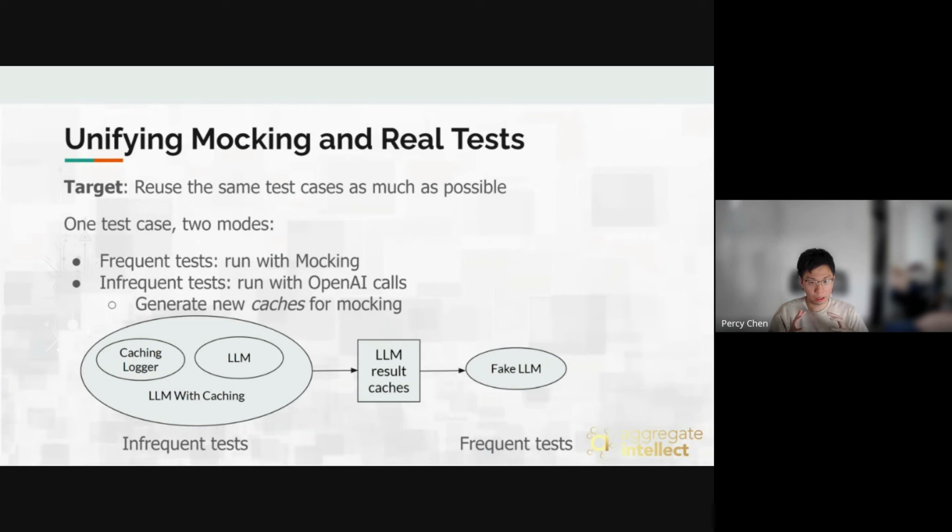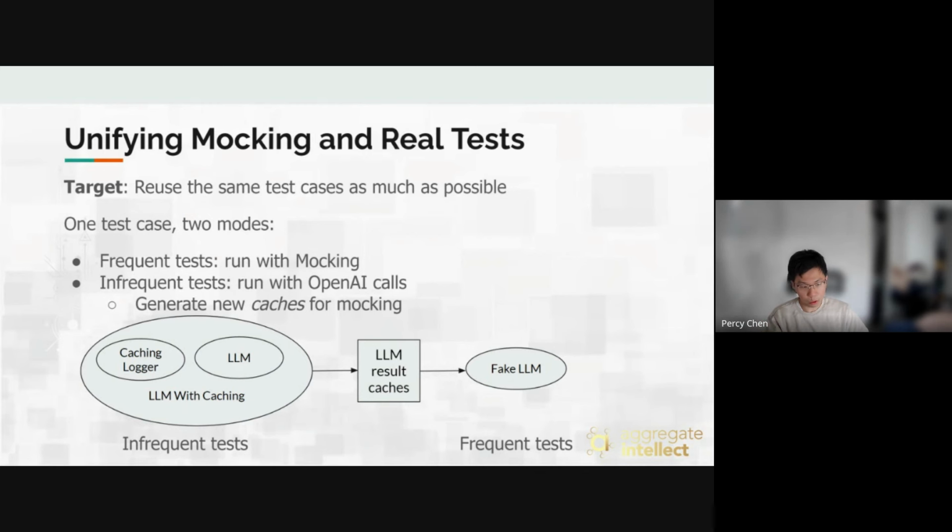At the end of the day, we have two modes of running the same test. We will have infrequent test runs at the beginning, which actually hit the OpenAI API. And we created this large language model with a caching mechanism where every time it hits the OpenAI API, or any kind of actual large language model, it will automatically cache the input and output response for that call, based on the name and some properties of the test, so that we can identify the particular test case.